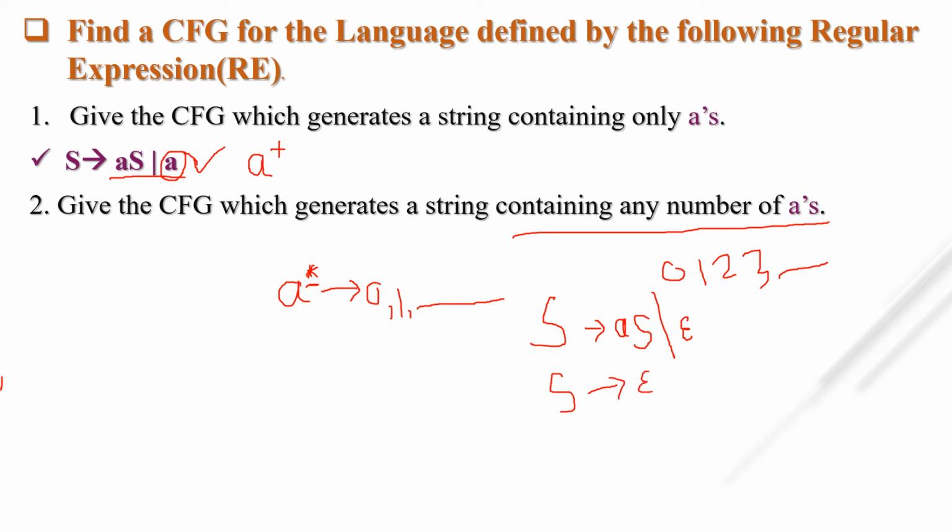If I have 3 occurrences of A, how do we derive the parse tree? S tends to AS, 1 time A is there. Then once again this S will be replaced with AS. Then once again this S will be replaced with AS, and at last this S derives null. So this is a context free grammar which generates a string containing any number of A's. Let's see the answer.